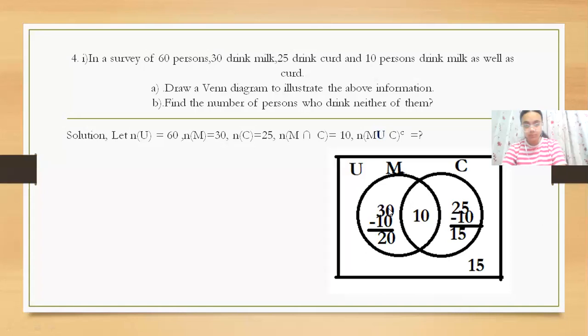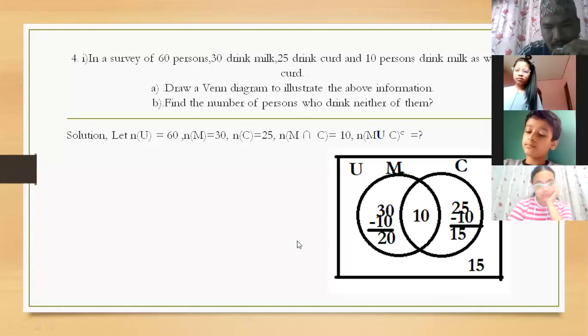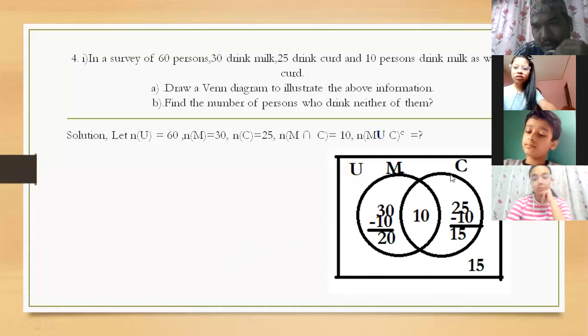First of all, 10 in the middle. What is remaining now? How many people like only milk? Can you tell, Simran? 20. Very good. There are 20 people who like milk only. And Aditya, can you tell how many like curd only? Total there were 25, and 10 already went to the common part, so 25 minus 10 is 15. Very good.